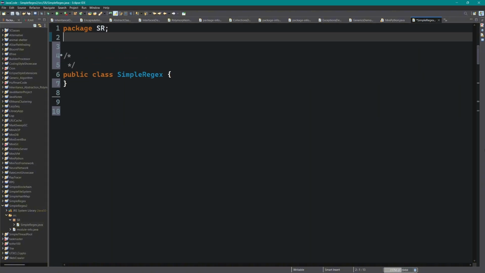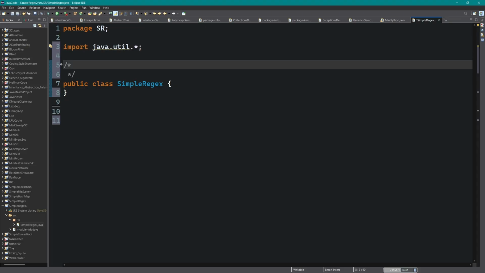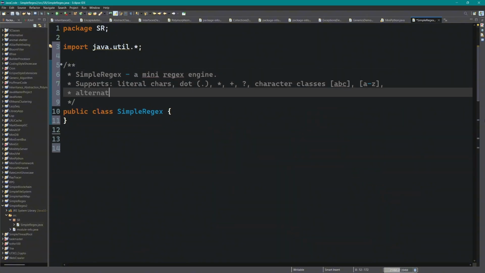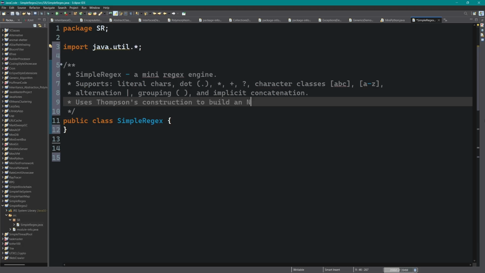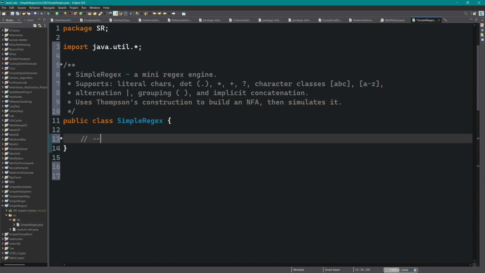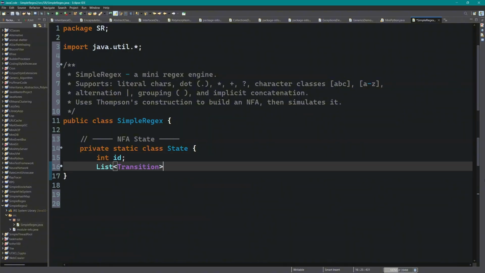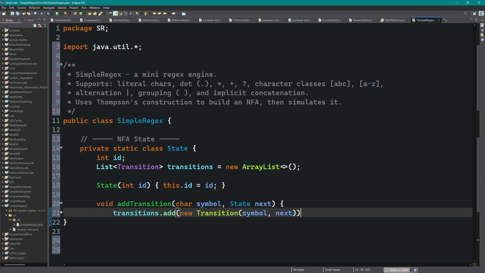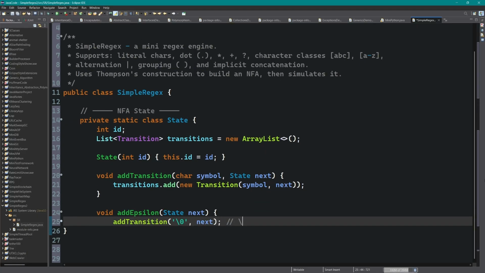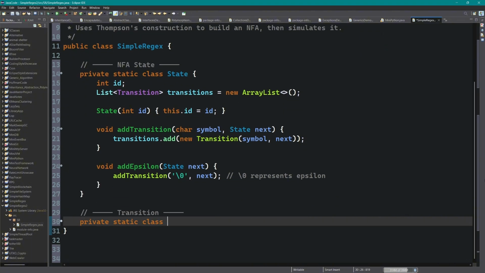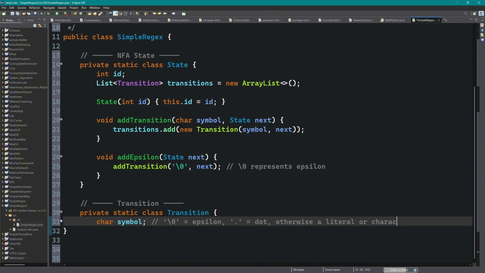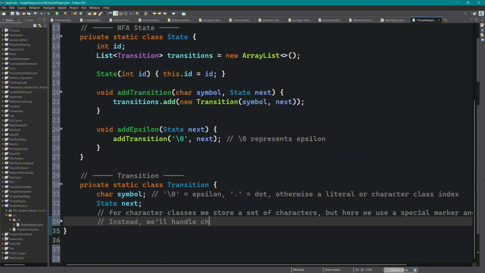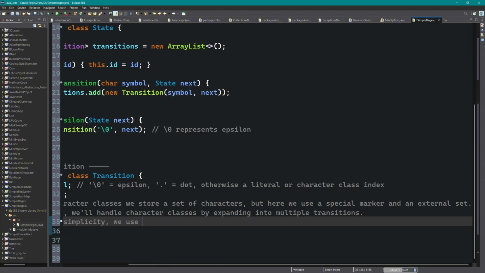First we define the two fundamental pieces of any finite automaton, a state and a transition. A state has a unique numeric ID and a list of outgoing transitions. A transition stores a character symbol and a reference to the next state. We'll use a special convention. The null character 0 will represent an epsilon transition, a free move that consumes no input. The dot character will stand for any literal character, which we'll later use to implement the wildcard. Each transition carries exactly one character, but a state can have multiple transitions, allowing the NFA to explore several paths in parallel. This is the basic vocabulary our entire engine is built upon.